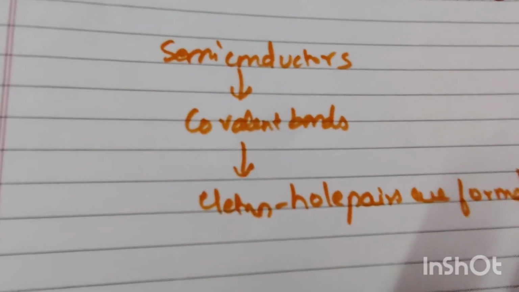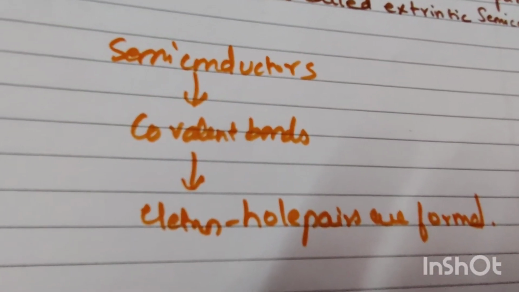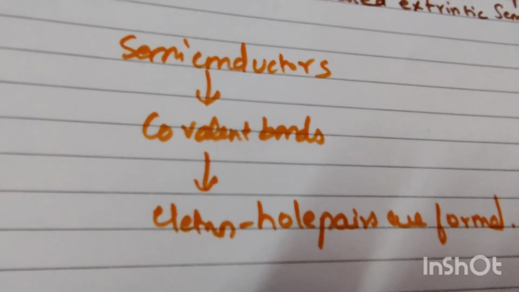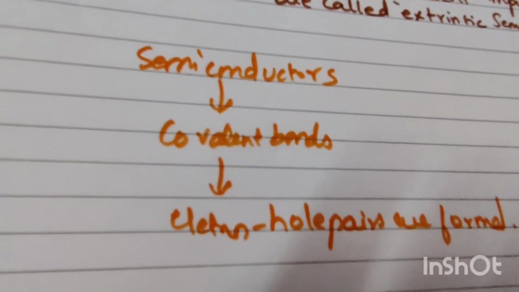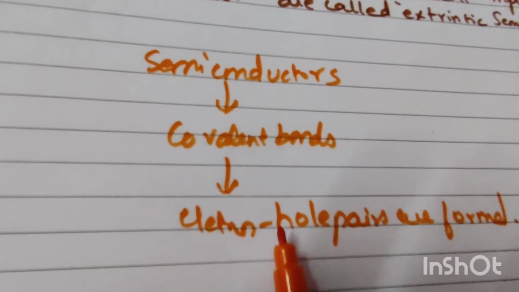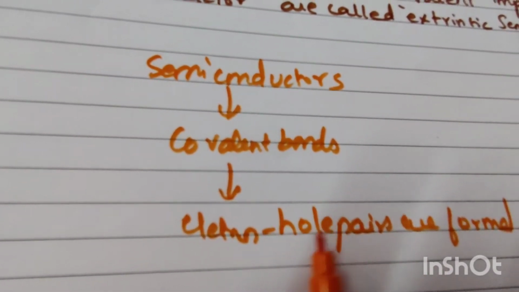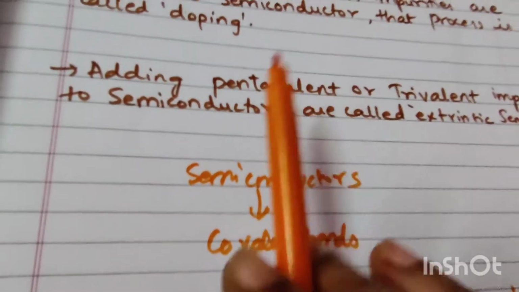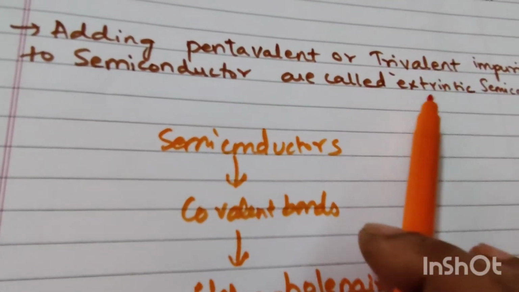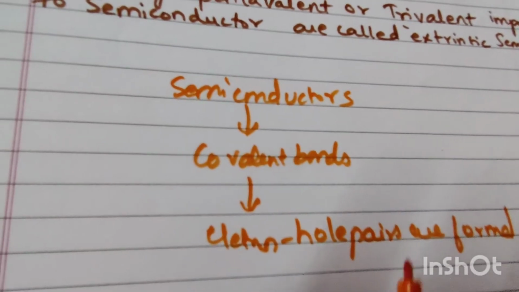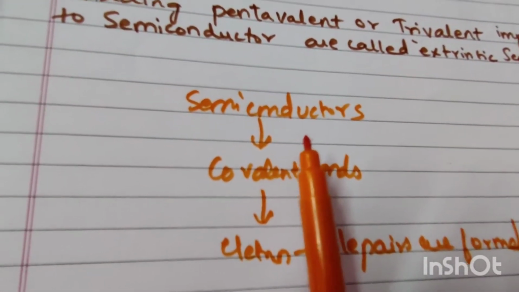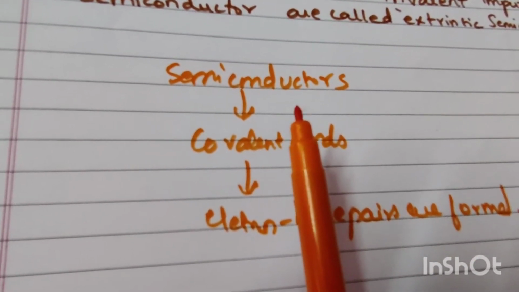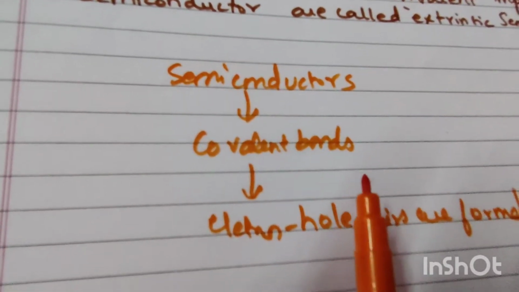These electron hole pairs are formed because of some voltage you are giving. At normal temperatures this will be formed, but in order to increase the conduction process in the semiconductors, we add impurities like pentavalent or trivalent impurities. When we add those, the conduction process is increased at normal temperatures.